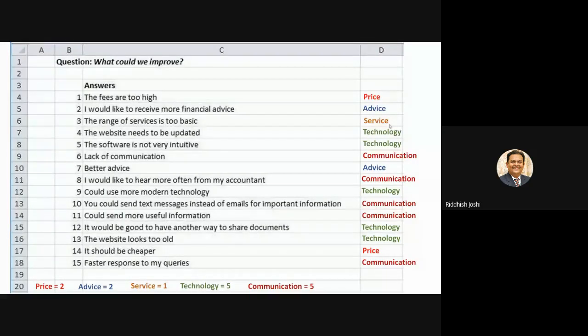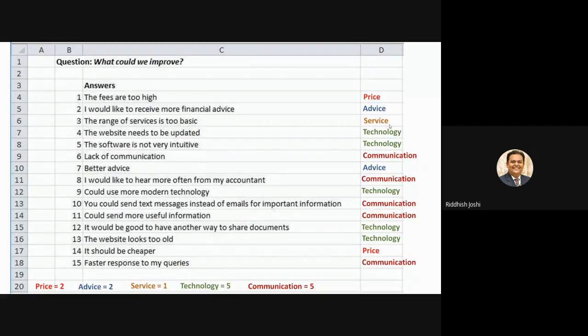Now how to do coding? Coding would be similar to what we used to do in close-ended questions. I would give price as code number 1, advice would be code number 2, service would be code number 3, technology would be 4, and communication would be 5. And I can enter these options with these categories into statistical software, Microsoft Excel, or whatever I want to use in my analysis. So this is how I can do coding, categorize my open-ended answers, and do coding and frequency calculation. This I have explained on 15 responses.